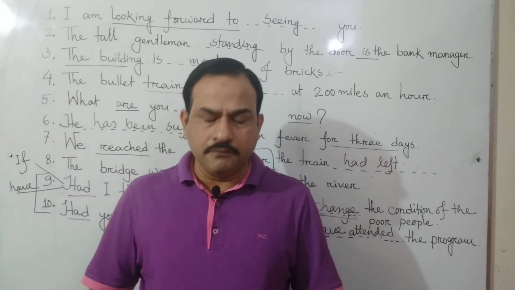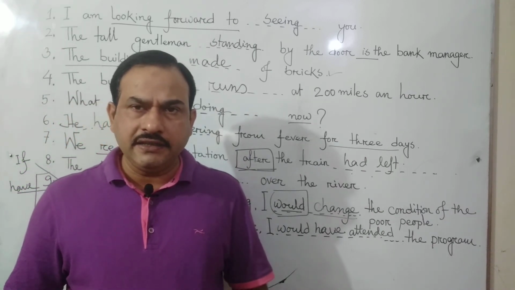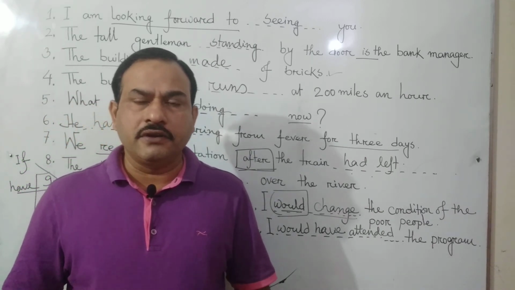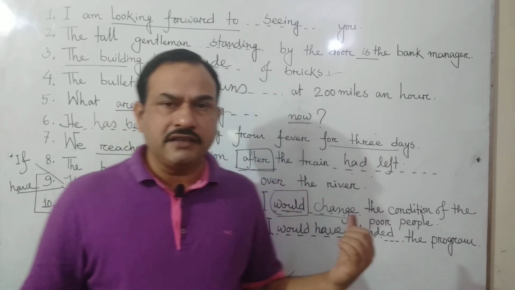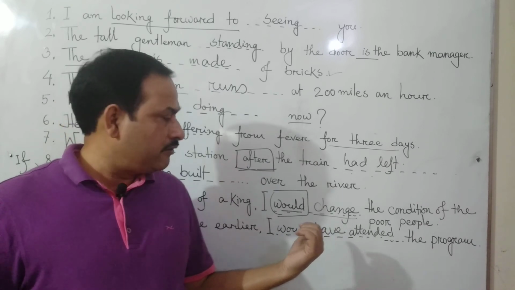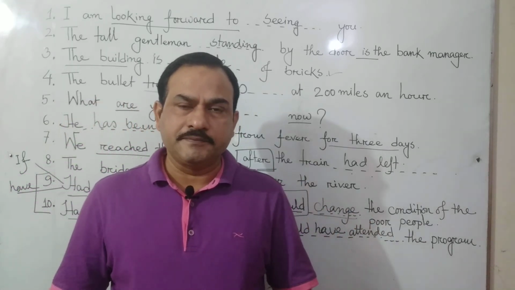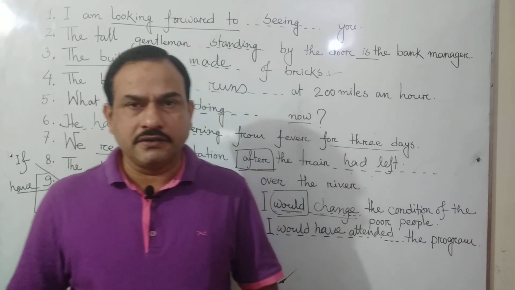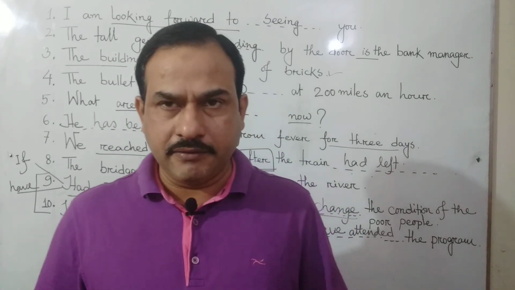If you learn the rules of conditionals clearly, then it will be very easy for you to solve this question. And I have this experience that this type of sentence will appear maybe once or twice in the examination. The rules of conditionals, so practice them very carefully and attentively.